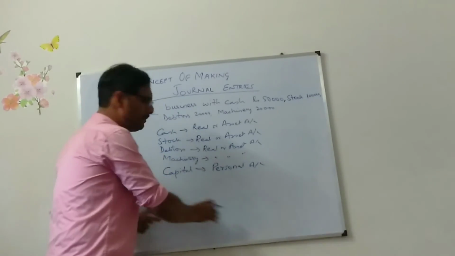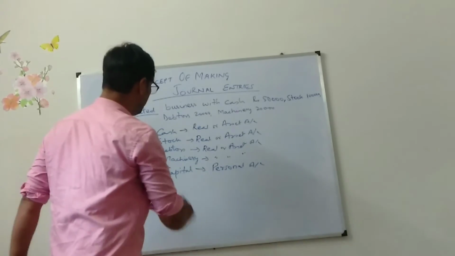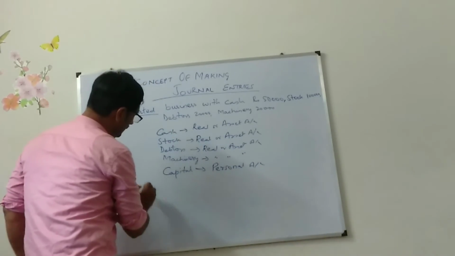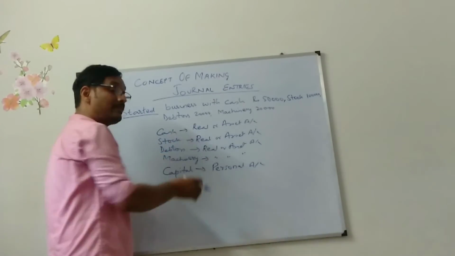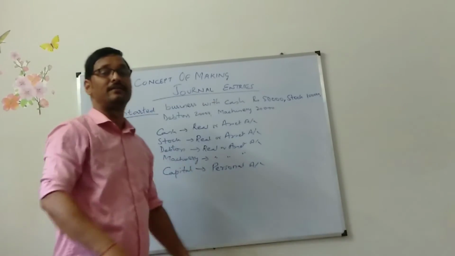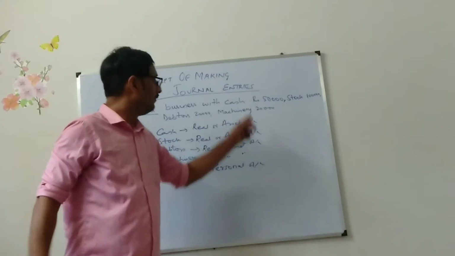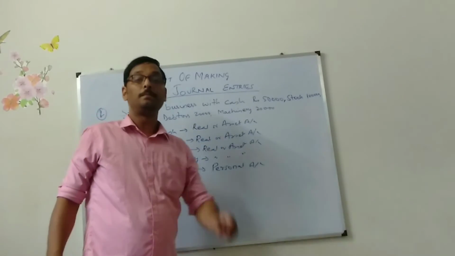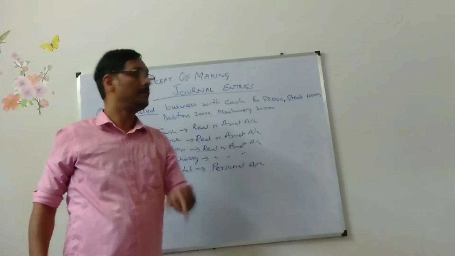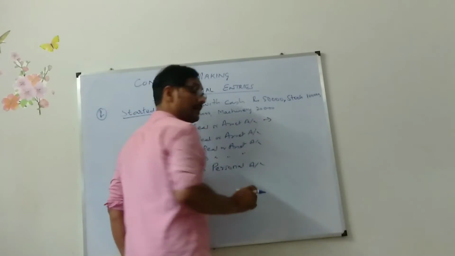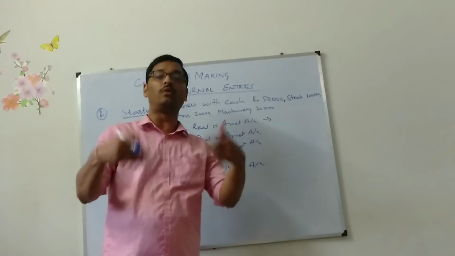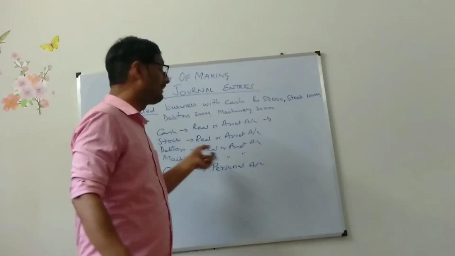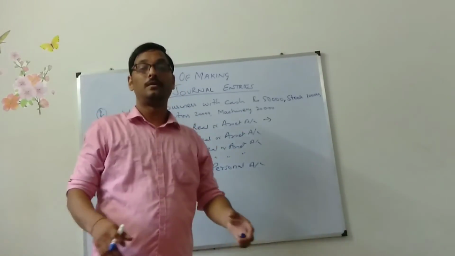In particulars column, the rest of the things I am not writing. In date, I don't know the date, that's why I have given question mark. Cash, with respect to that business, is coming in or going out? With respect to real or asset account, debit what comes in, credit what goes out.